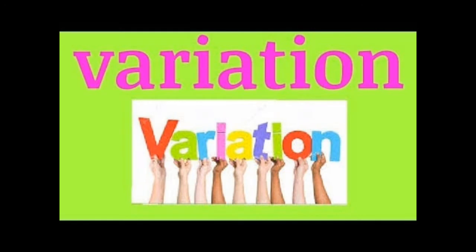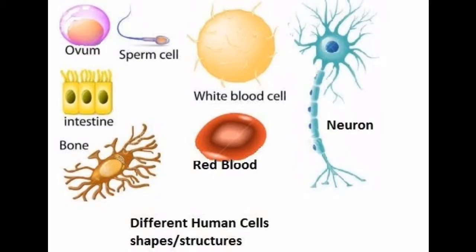Today our first topic is variation in the living organism. Students, variation in the shape of the living organism you can see everywhere. Some organisms are big and some organisms are small. This is the picture of different types of cell. Each is having different types of shapes. Similarly, elephant is a big animal, blue whale is a mammal and even bigger. So some are big, some are small depending on their ecological system.